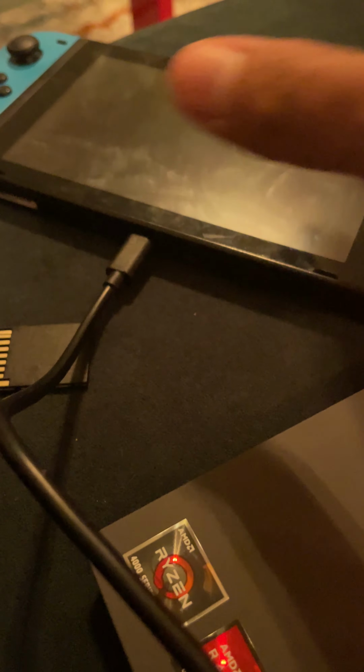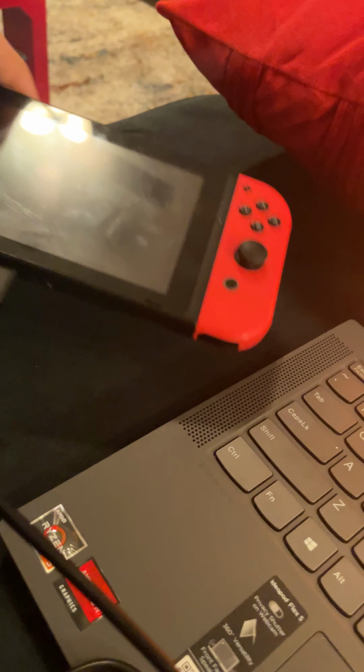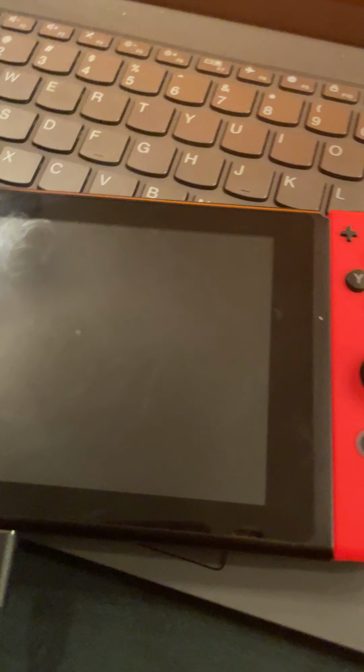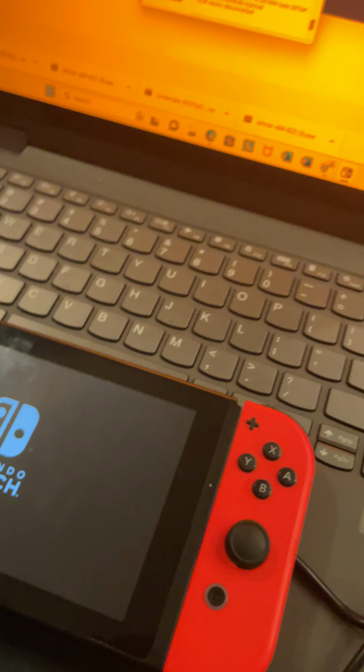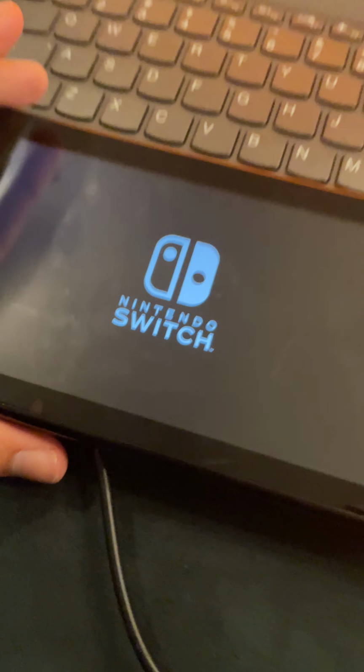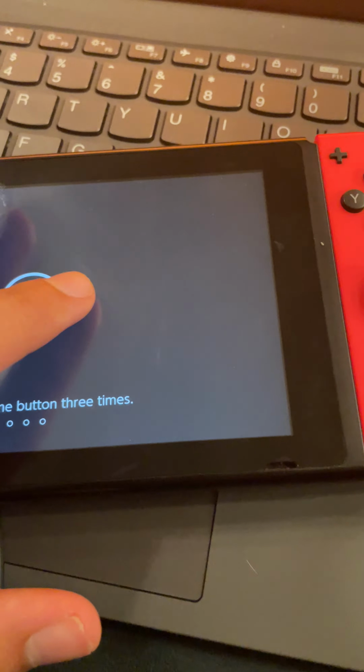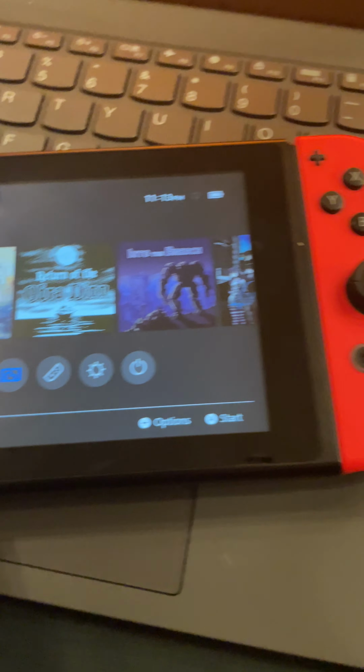So once that's done, you can just go ahead and launch your Switch. And take this out. And so pretty simple here. It's not going to actually be installed